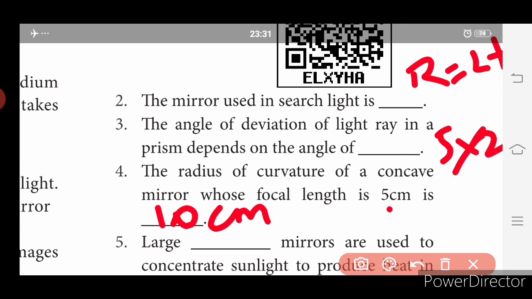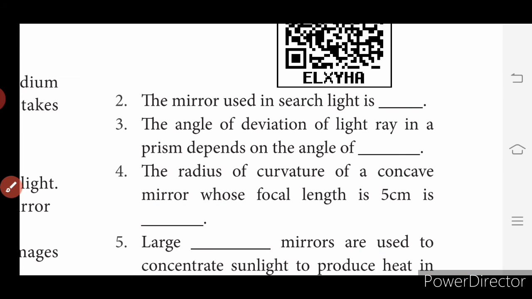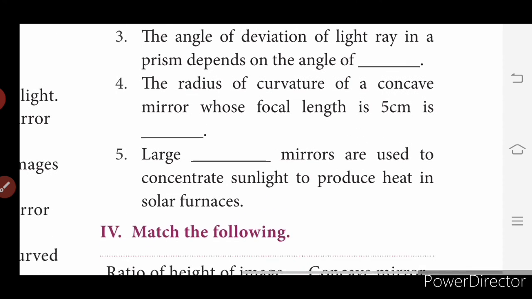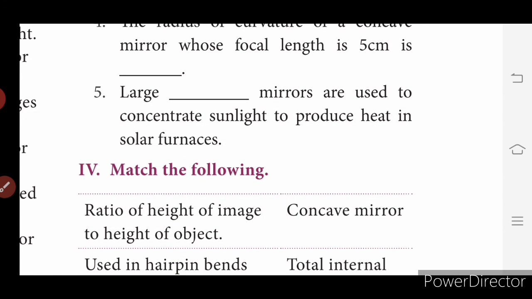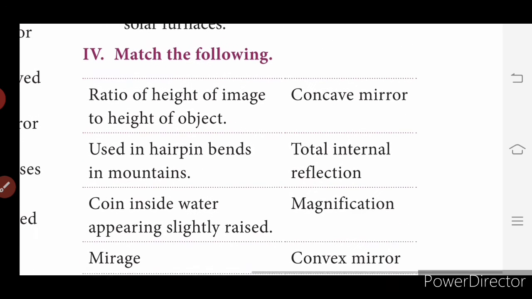The PDF will be uploaded, so don't worry if you didn't note the answer. Your answers will be uploaded as soon as possible. So we are just discussing the answers. The fifth one: large dash mirrors are used to concentrate sunlight to produce heat in solar furnaces. Which mirror is used in solar furnaces? Concave mirrors.